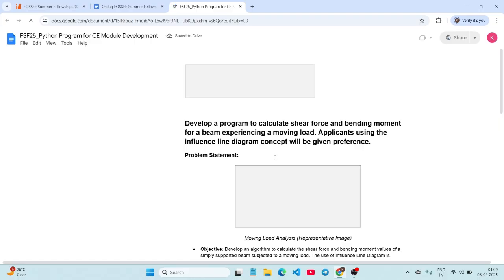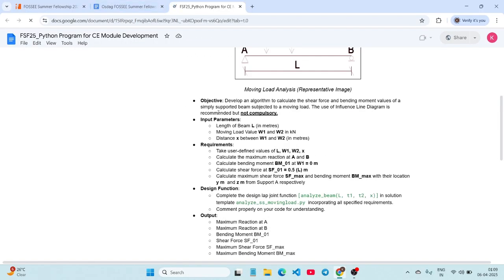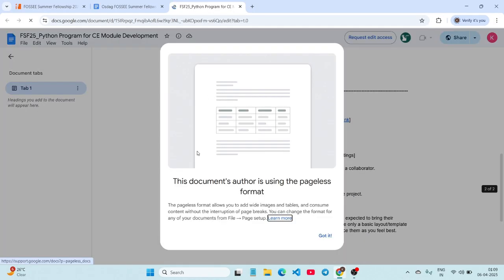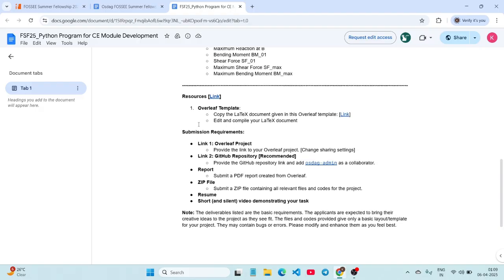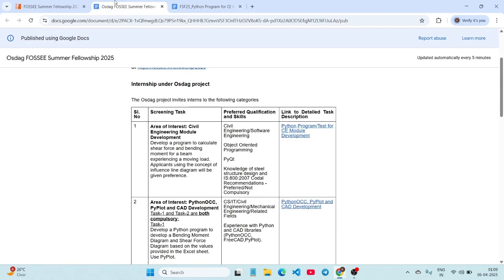Just open and download this file. Everything in detail they have given about each and every task. Resources are also provided, and then submission requirements are also given here. Everything in detail they provided. So you have to complete any one of the tasks.